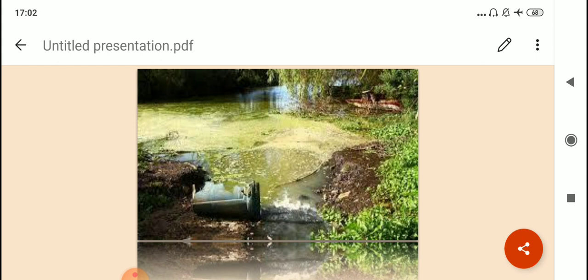Now this algae continues to grow in water. It is preparing its own food, doing photosynthesis and living happily. So it keeps on increasing, and slowly it will cover the entire water body. Now there will be a time when some algae will start dying also. When they start dying, they are degraded, they are decomposed by microbes. So this process leads to reduction in the oxygen level of water.